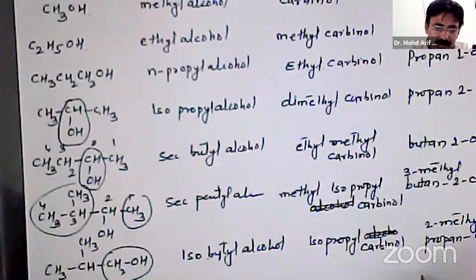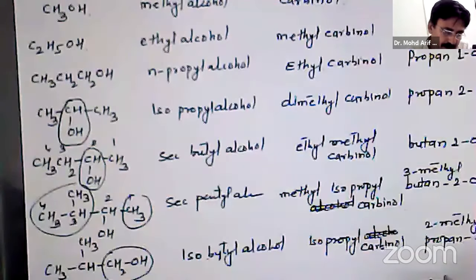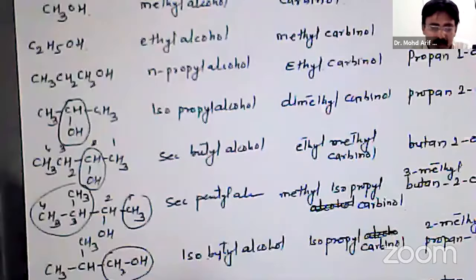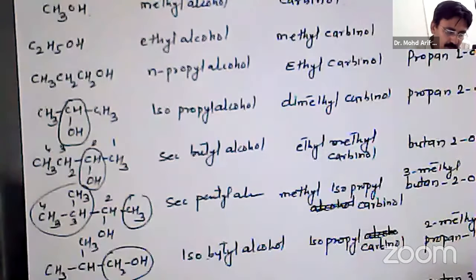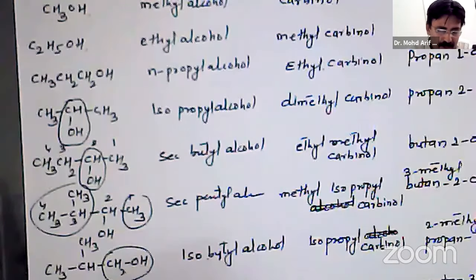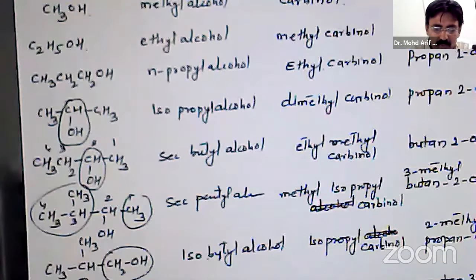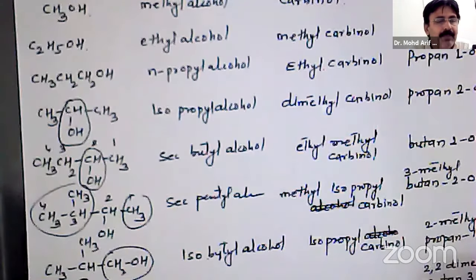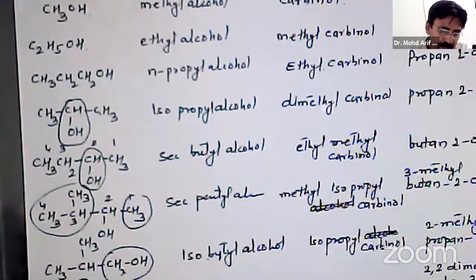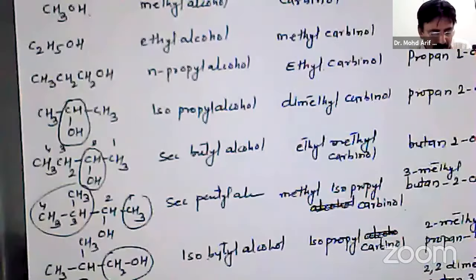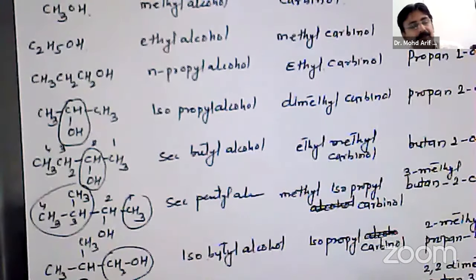It is pentane, 1, 2, 3, so pentan-3-ol. Methyl groups, two are there, present on the second position. So 2,2-dimethylpentan-3-ol is the IUPAC name of this compound. So in this way, these compounds are named.